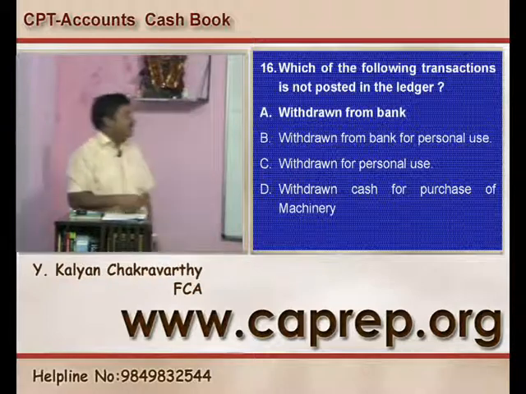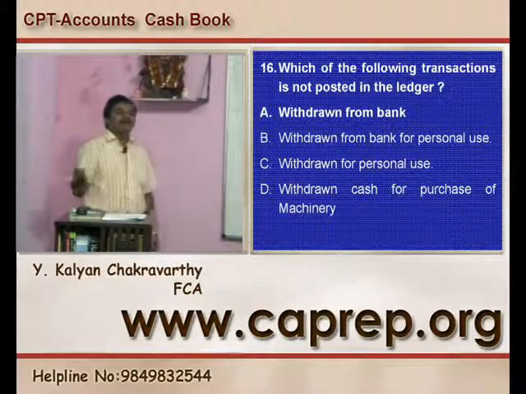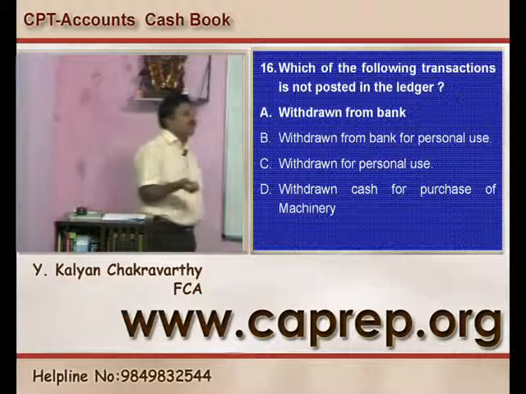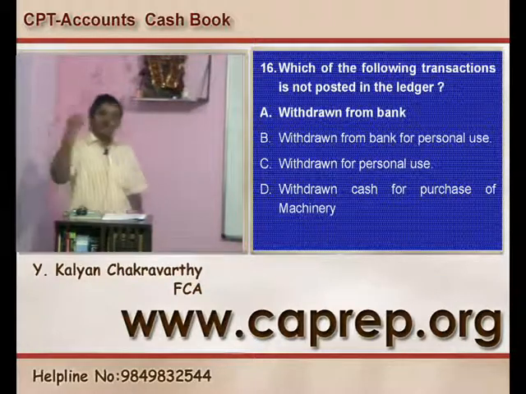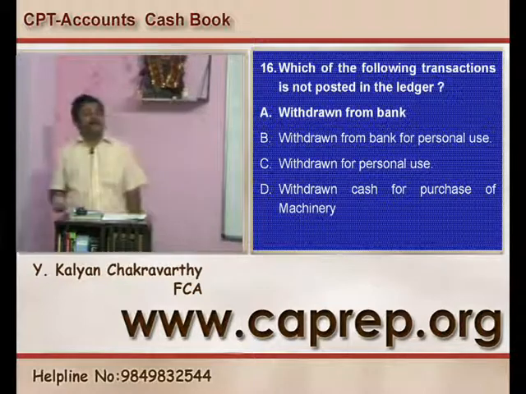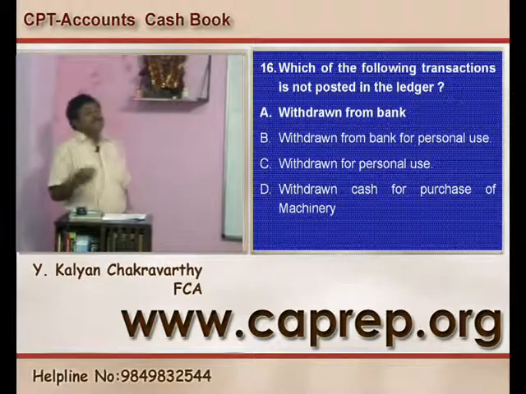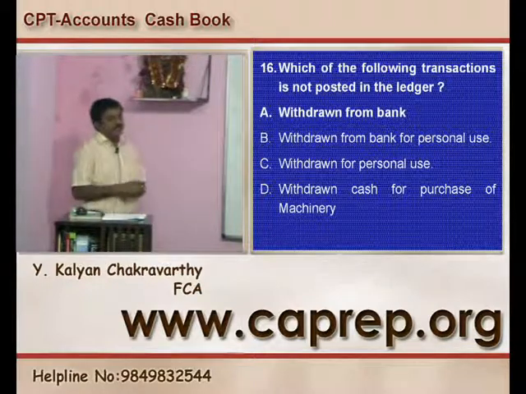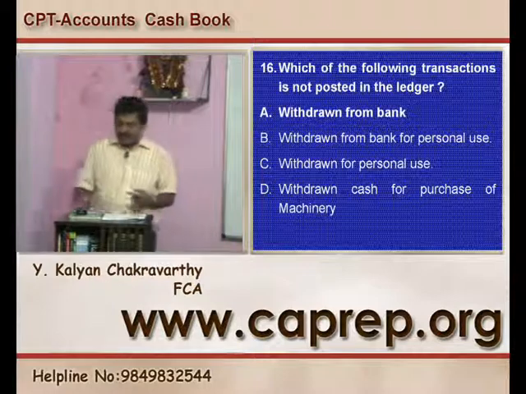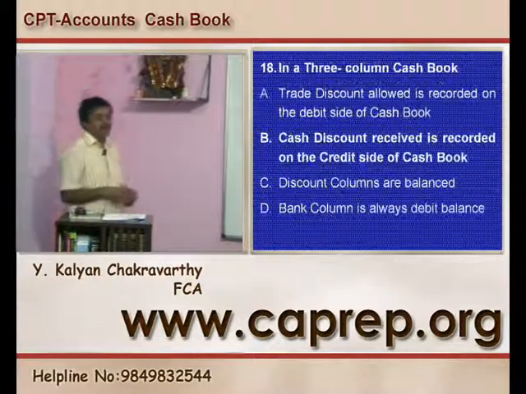Cash deposited into bank, bank account debtor to cash, is a contra entry, no requirement to make the posting to any account in the ledger. Cash withdrawn from the bank, contra entry, cash account debtor to bank account. These two do not require any posting into the ledger. So C is the right answer for question number 17.